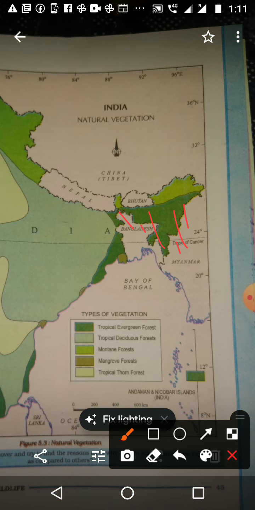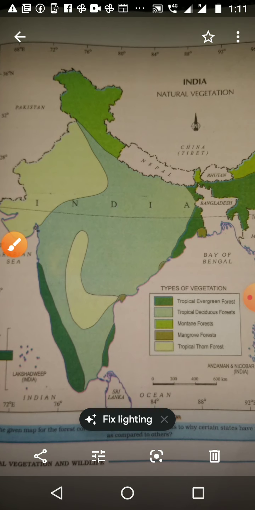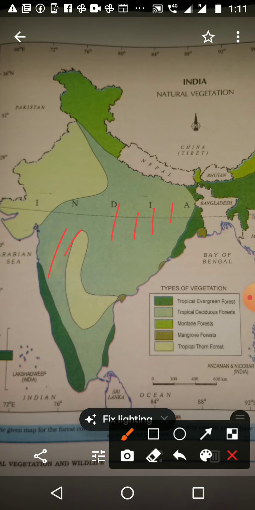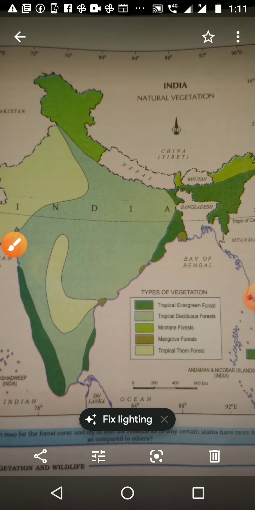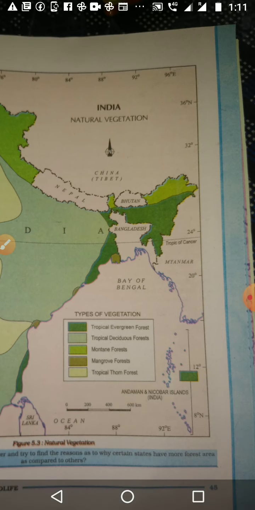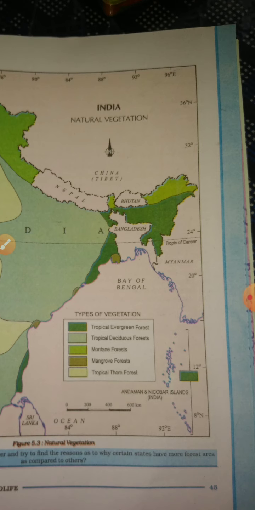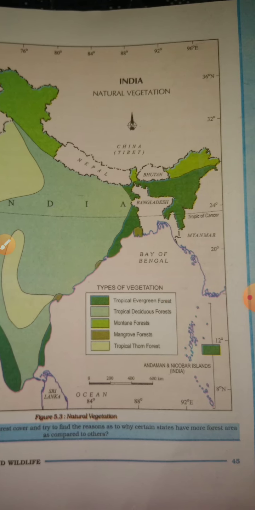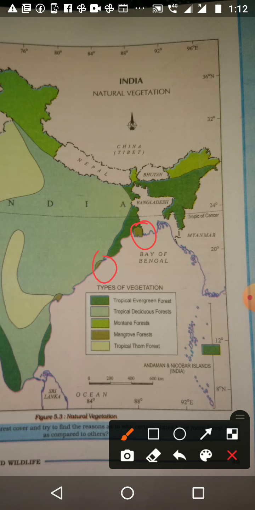The next one is the tropical deciduous forest. Maximum area in India has tropical deciduous forest. Then comes the montane forest, in the upper side of Ladakh, Jammu Kashmir, Himachal, Uttaranchal, then Sikkim, and Arunachal Pradesh. Then comes the mangrove forest, that is in the deltaic areas. We can see it here downside and here downside, which come with the mangrove forest.